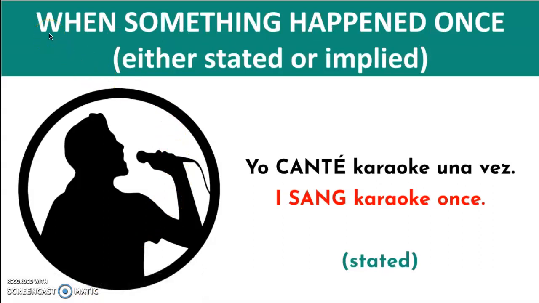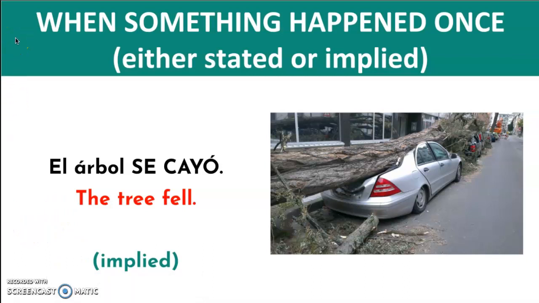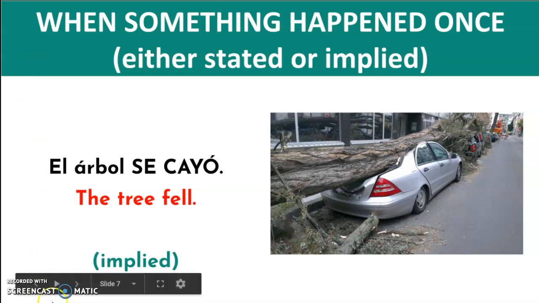yo canté karaoke una vez. I sang karaoke once. Another example, el árbol se cayó. The tree fell. Cayó, it happened once. The tree fell. It's something that happened and ended in a moment's notice.